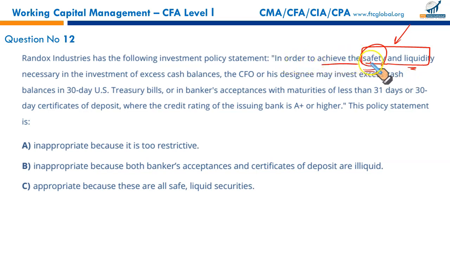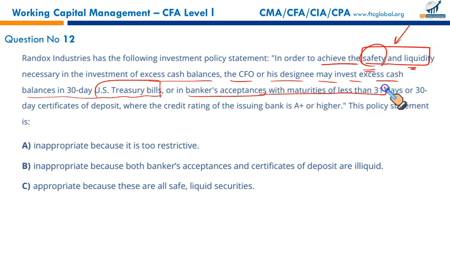So in order to achieve the safety and liquidity necessary in the investment of excess cash balances, the CFO or his designee, the one whom he assigns to his subordinate, may invest excess cash in 30-day US Treasury bills, or in banker's acceptances with maturities of less than 30 days, or certificates of deposit where the credit rating of the issuing bank is A+ or higher.